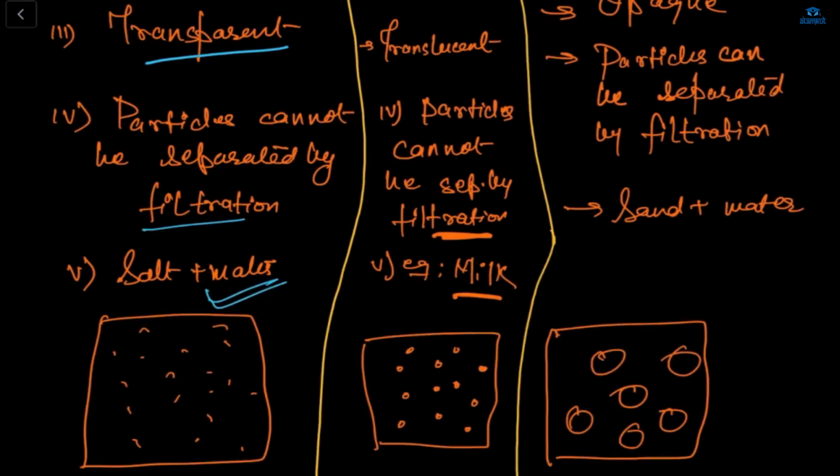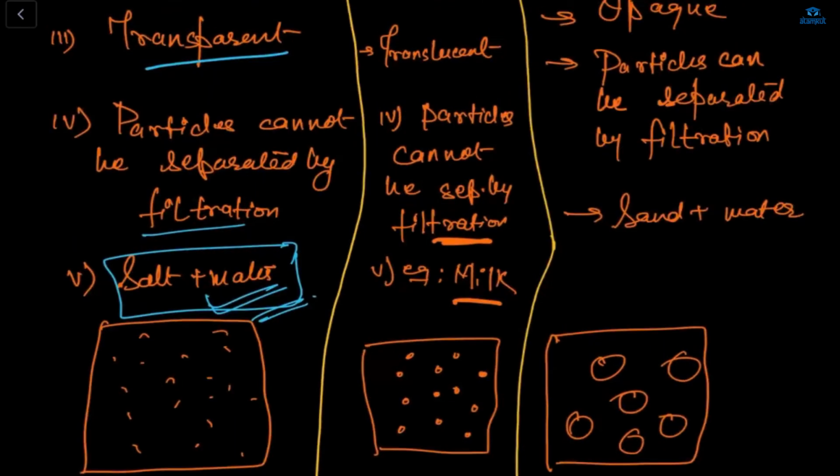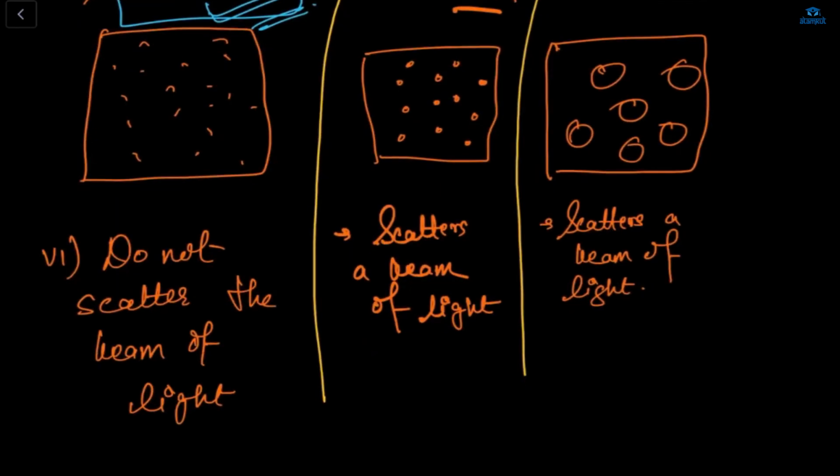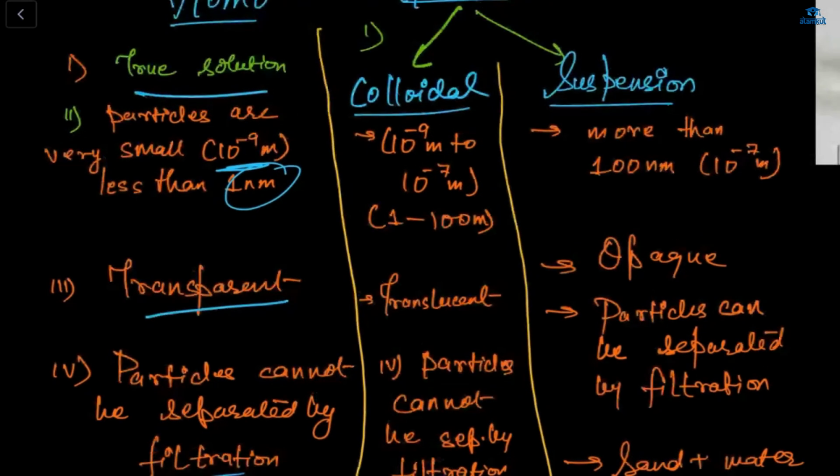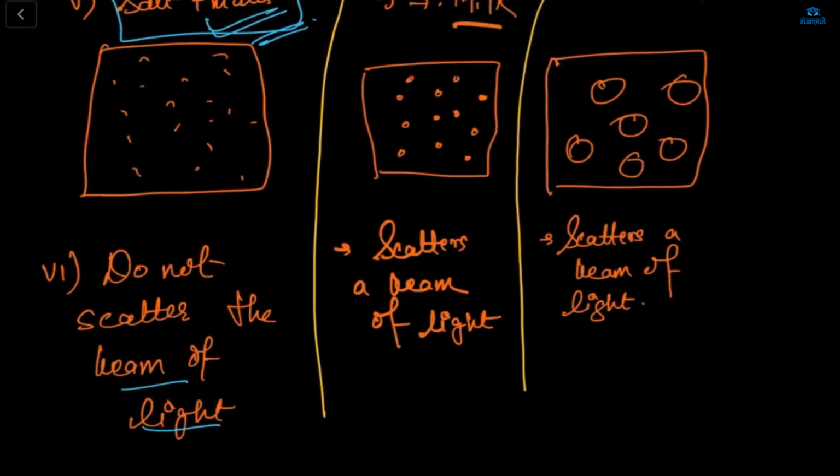For example, salt and water. If we apply the process of filtration to salt and water, we won't be able to separate the salt and water. But if we apply filtration to sand and water, we can easily filter the sand from the water. So in salt and water, particles cannot be separated, and it does not scatter a beam of light. Means with a true solution, the beam of light cannot be scattered.